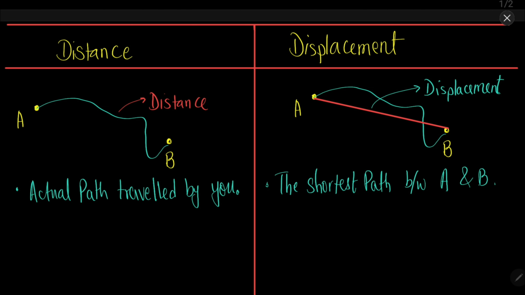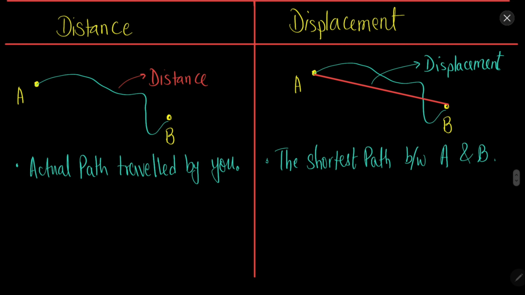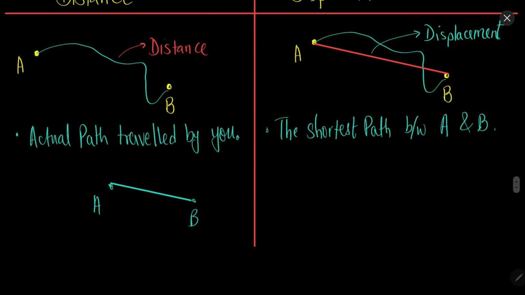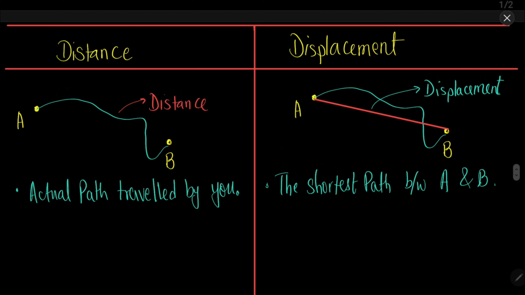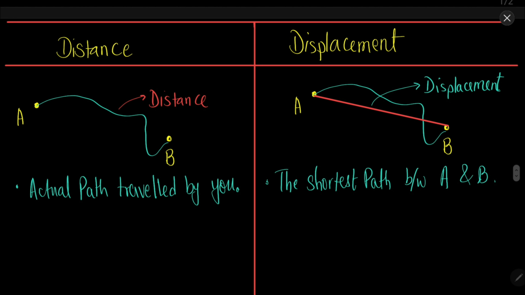It is also possible that, let's say, you actually went from A to B via this straight path. In this case the distance and displacement will be same, because your actual path is also this and the displacement is also this. So sometimes it can happen that the distance and displacement are same. Distance is the actual path traveled by you and displacement is the shortest path which is possible.